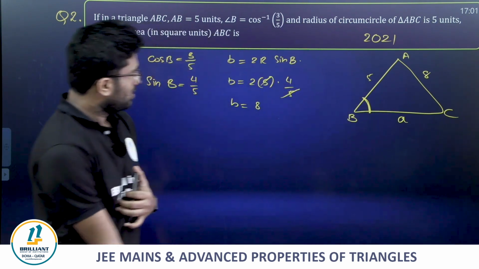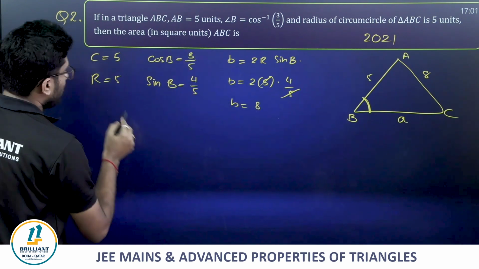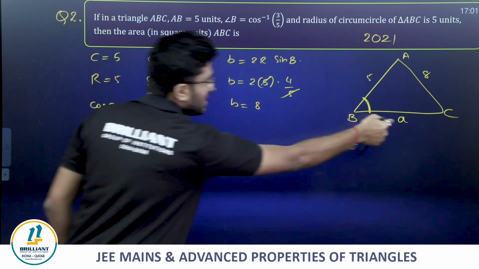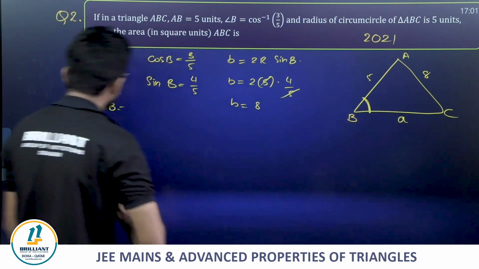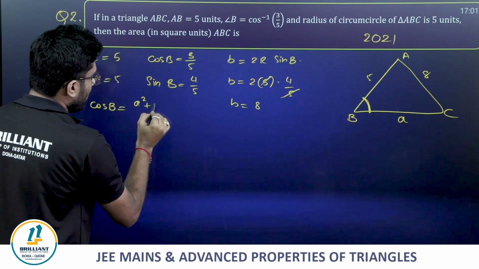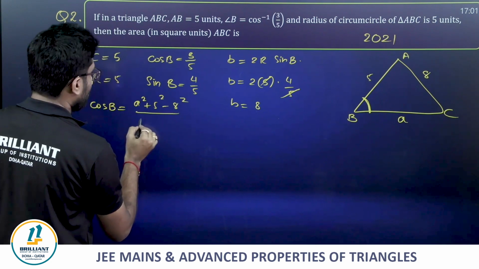Because we know cos B, from the cosine rule, if you know this side, that's enough. cos B = (a² + 5² − 8²)/(10a).